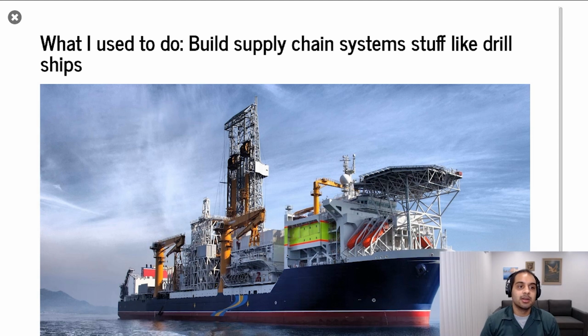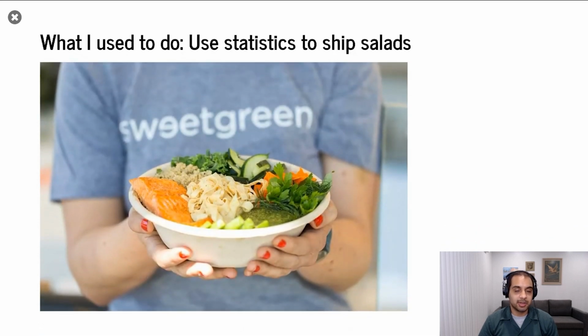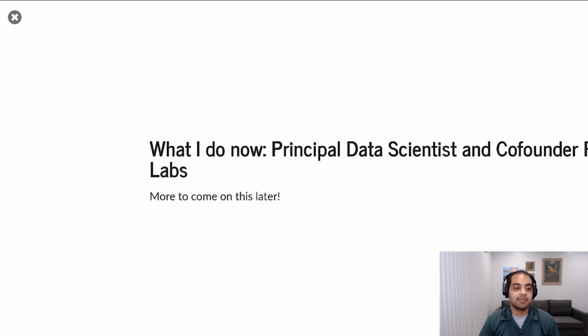What I used to do was build supply chain systems for things like these drill ships. I would help figure out when the material needed to be at a certain place, at a certain time, and what people needed to be there to build things like this giant drill ship. I did a very similar thing at SpaceX. I would help plan out when every rocket launch for SpaceX would occur for a number of years. And then I did a similar thing at Sweetgreen, but this time helping figure out how many people we needed in different locations and what ingredients to get everyone the custom salad that they wanted to have.